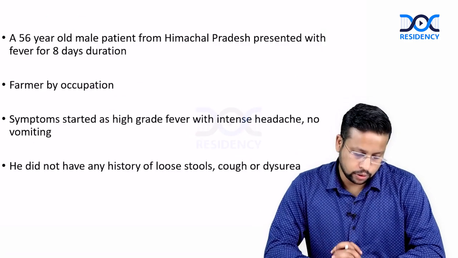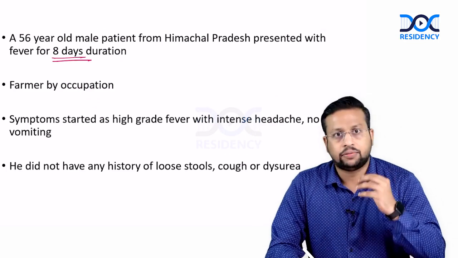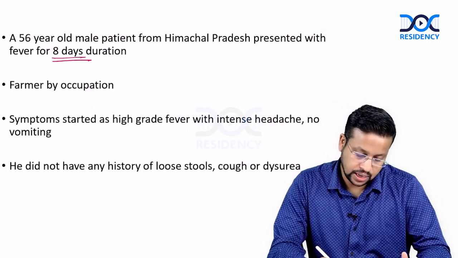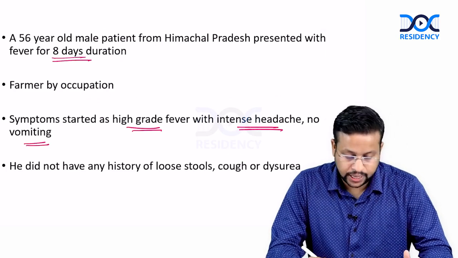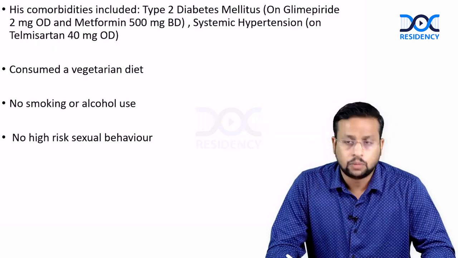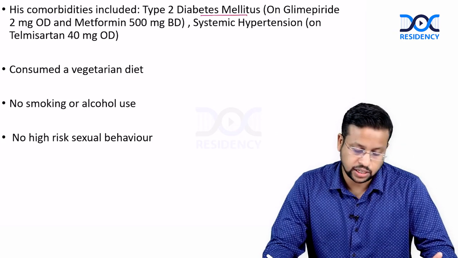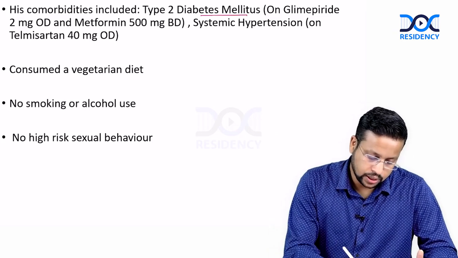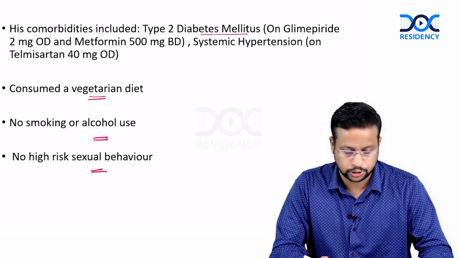A 56-year-old male patient from Himachal Pradesh presents with fever of 8 days duration. He is a farmer by occupation. His symptoms started as high-grade fever with intense headache and no vomiting. He did not have any history of loose stools, cough or dysuria. His comorbidities included diabetes mellitus, for which he was on glimepiride and metformin, and systemic hypertension on telmisartan. He consumed a vegetarian diet. There is no alcohol use and no high-risk sexual exposure.